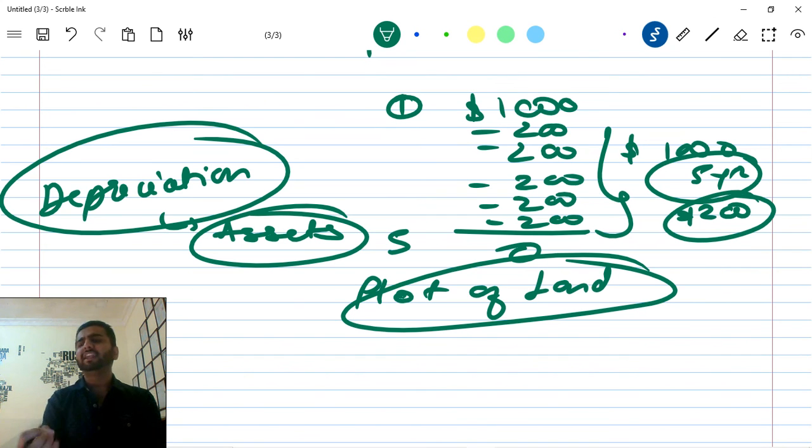Okay, a plot of land, if I have just bought it, after 10 years, is the plot of land degraded? The soil will be the same. Even if there is an earthquake, the plot of land will be there. Nothing will happen to it.